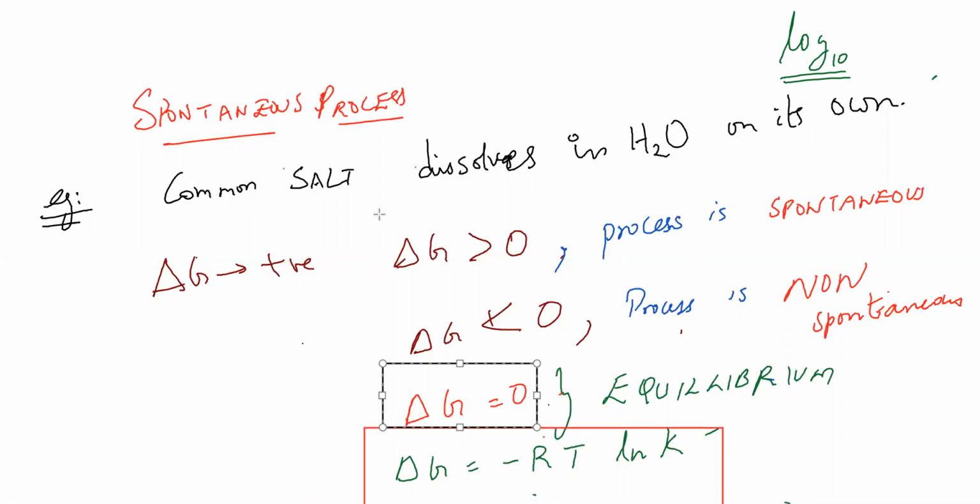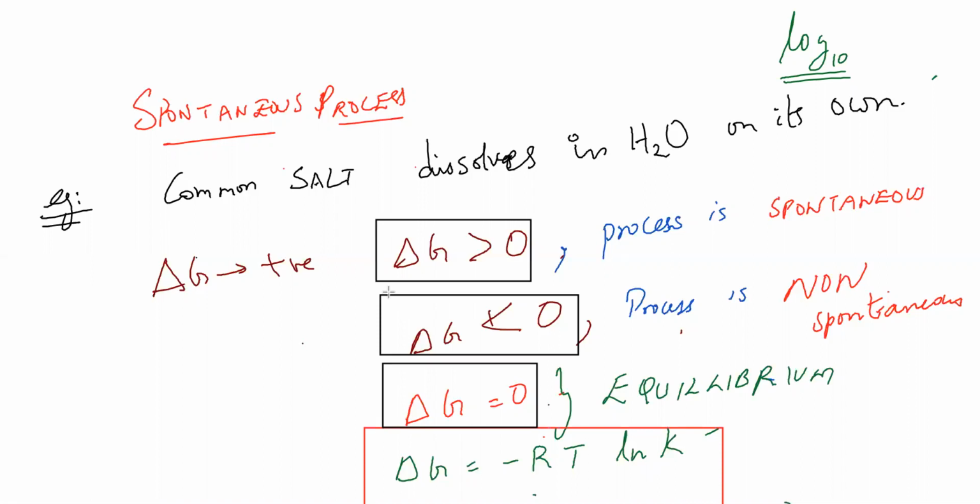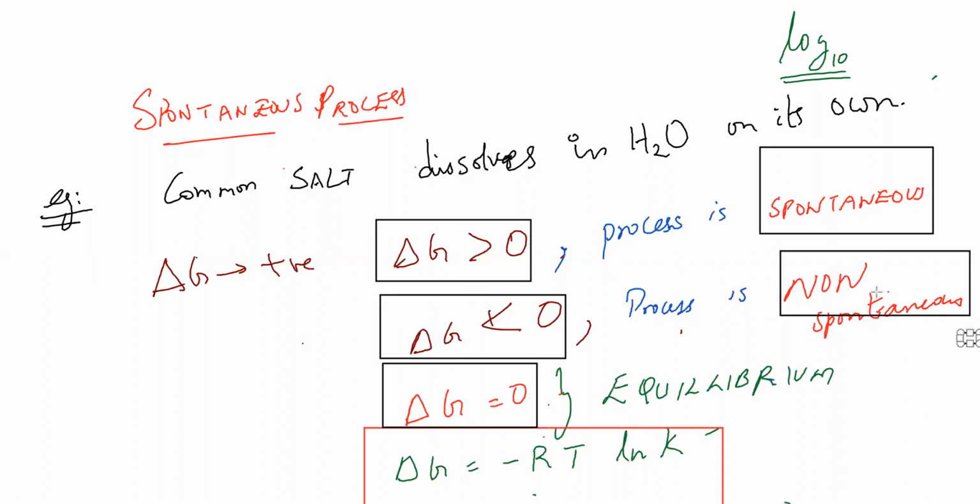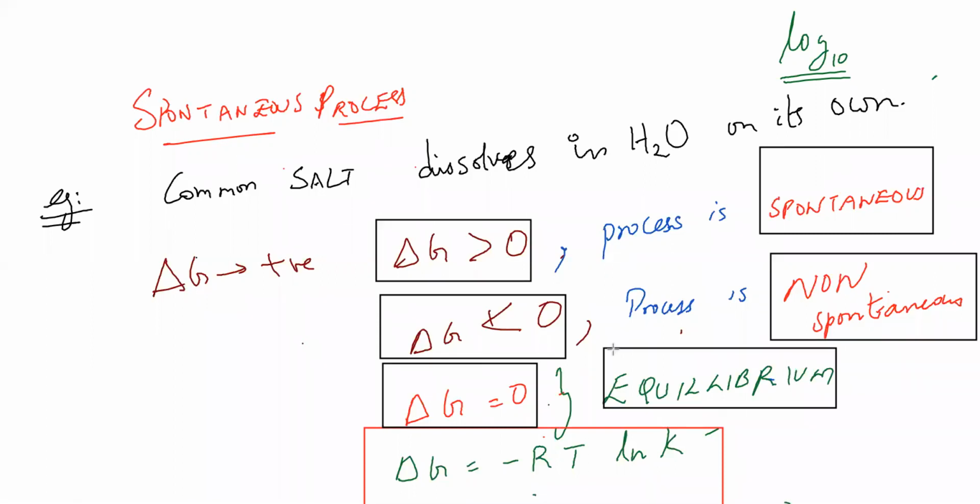Delta G equal to 0, greater than 0, less than 0: equilibrium, non-spontaneous, spontaneous. So is it clear to everyone? I hope it should be. So that's the end of this chapter.